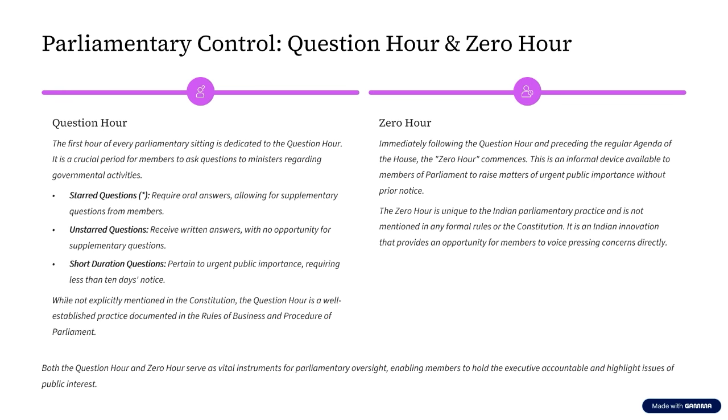Now, we know that the core aspect of the parliamentary form of governance practiced in India is that the parliament or the legislature can hold the executive accountable, right? Now the question is, how are they going to hold the executive accountable? Through what means or what measures? We have different means or measures.